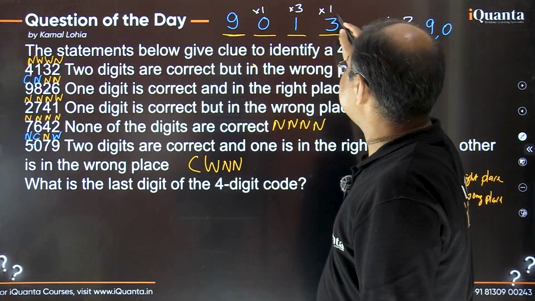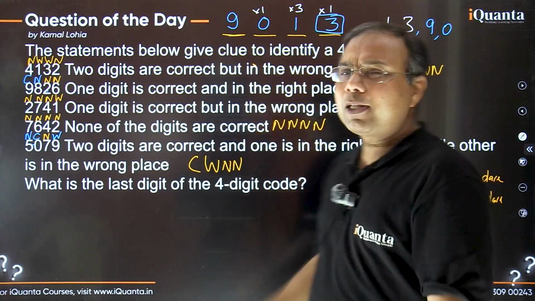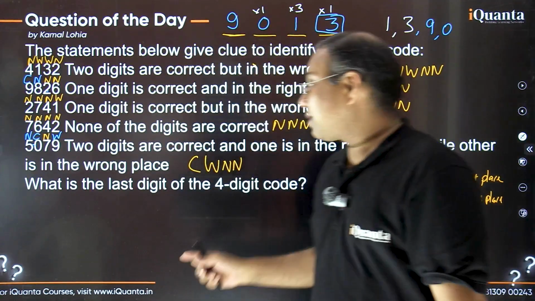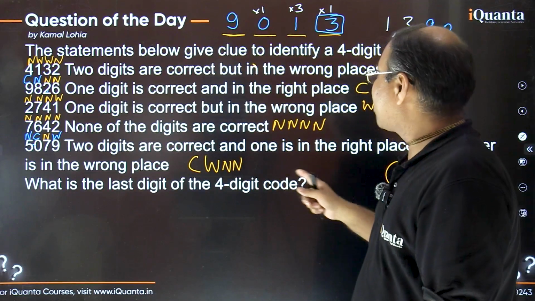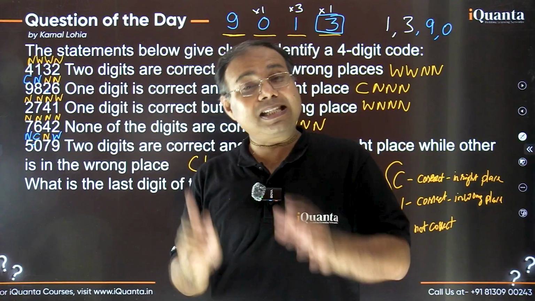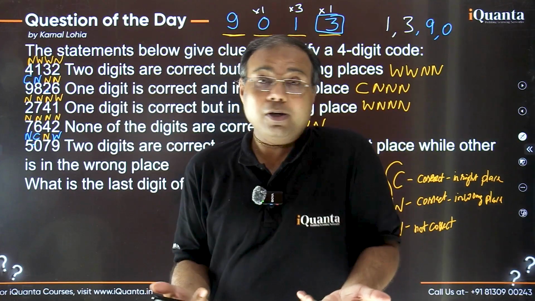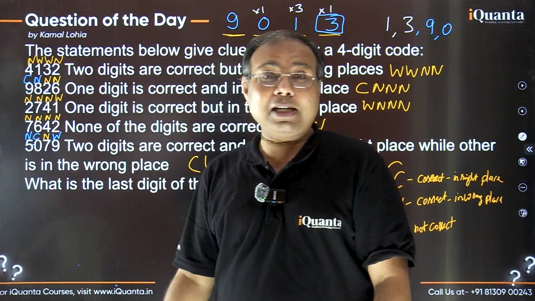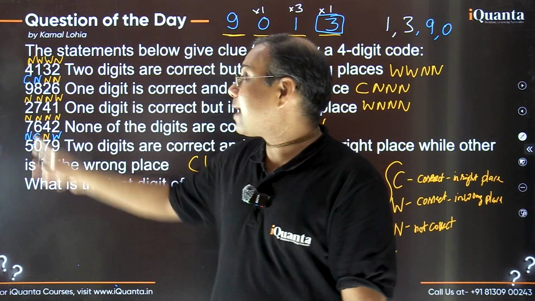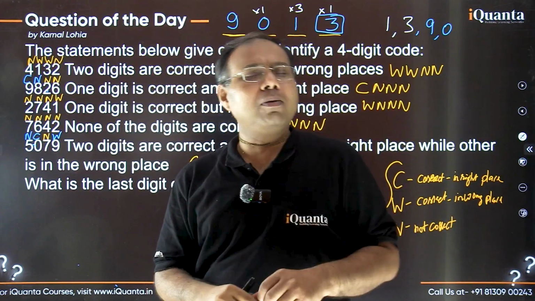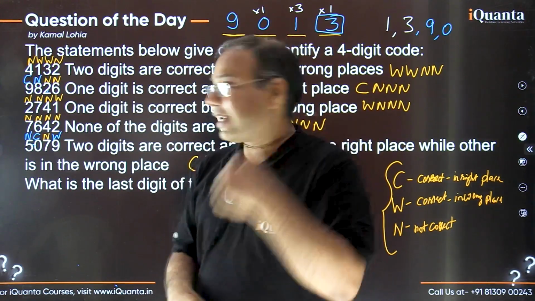But is this the actual 4-digit code? By the way, this was not the question. The question we have already answered: what is the last digit of the 4-digit code? That we have identified as 3, assuming one case, right? But is this the actual code? Don't know. Let's check. Because we assumed here 9 to be at the correct place, 9 to be digit C and 8 to be N. If it is the opposite, is that possible? Let's check that.